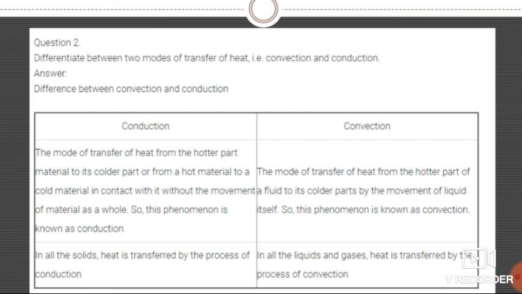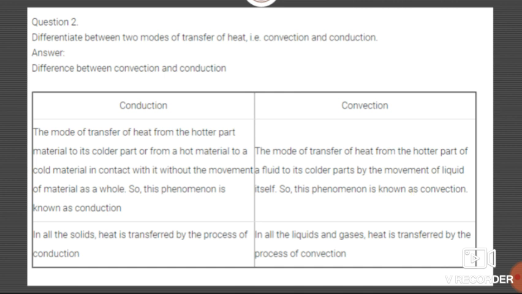In all solids, heat is transferred by the process of conduction. In other words, for conduction, solids are required. What about convection? In all liquids and gases, heat is transferred by the process of convection. So for convection, there is a necessity of fluid. This is the basic difference between conduction and convection.